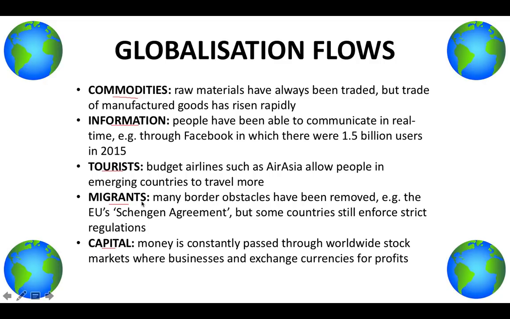Migrants. There used to be many border obstacles preventing them from migrating, but a lot of these have been removed. For example, in the EU, there is the Schengen agreement, which removes all borders between the countries who have signed up to it, so it promotes freedom of movement. If you drive from Portugal to Germany, for example, you can get from one place to the other without having to stop at any forms of border control.